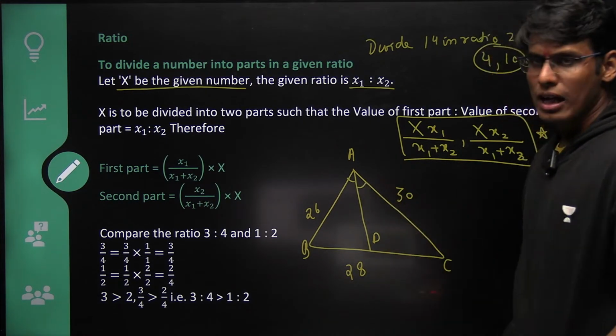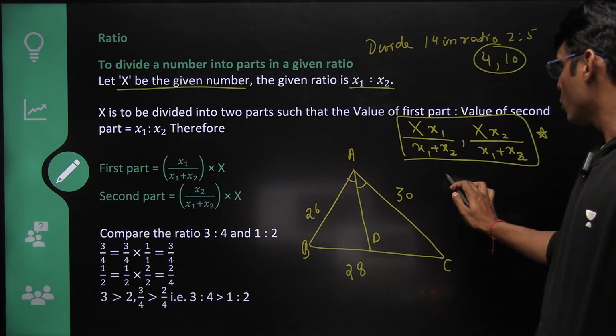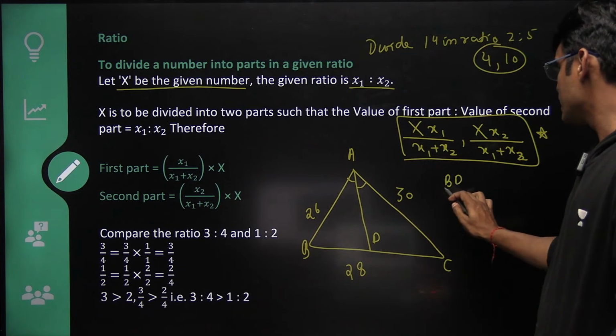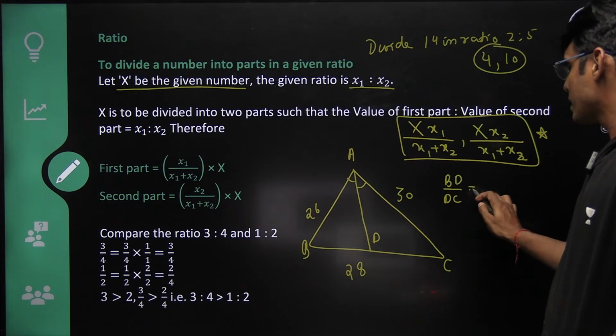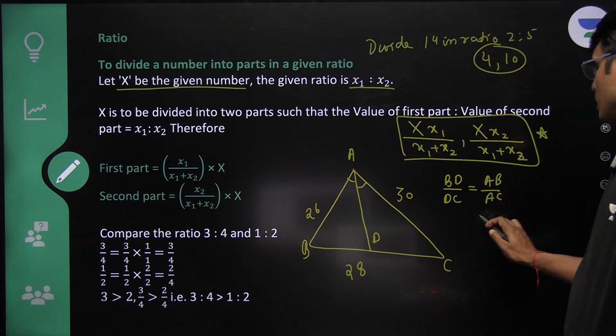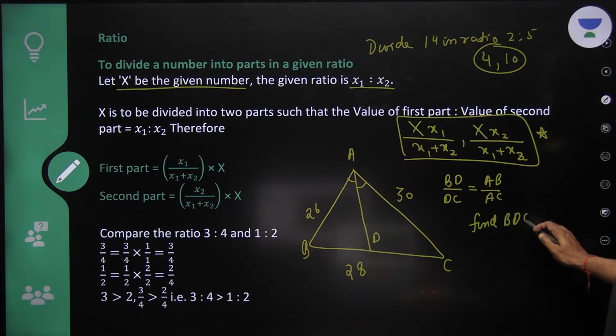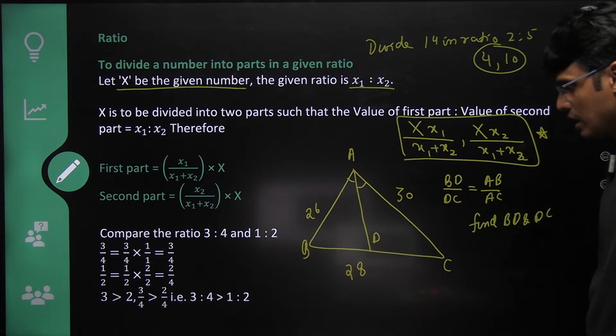What do I mean by angle bisector? This angle is equal to this angle. Now, we know that BD upon DC, by the angle bisector theorem, equals AB upon AC. Find BD and DC. Let's solve it.